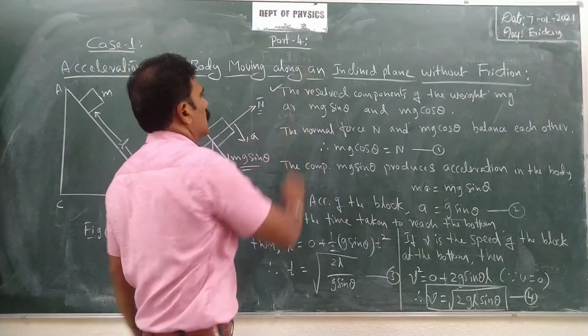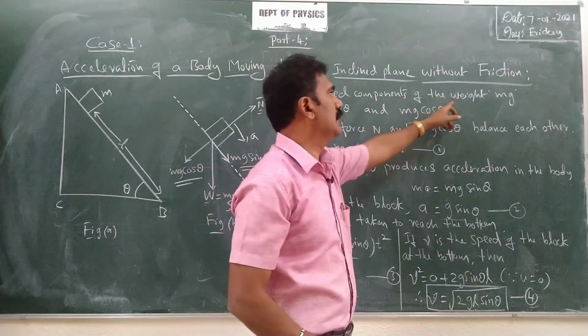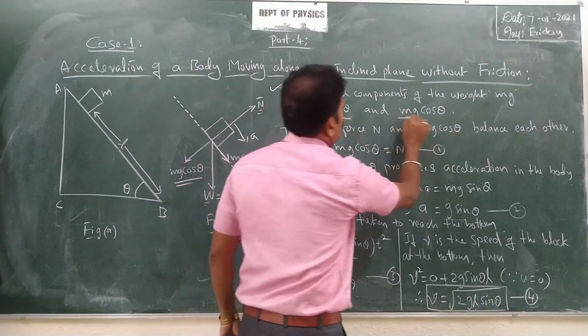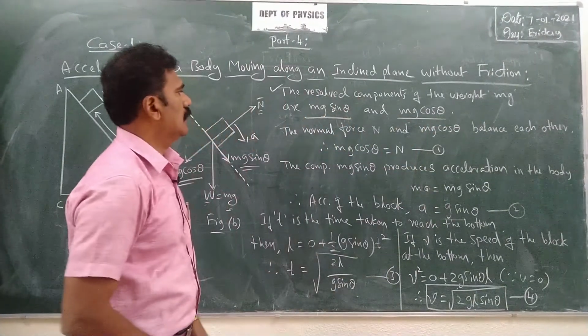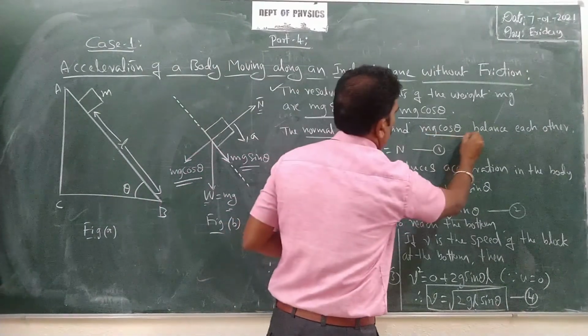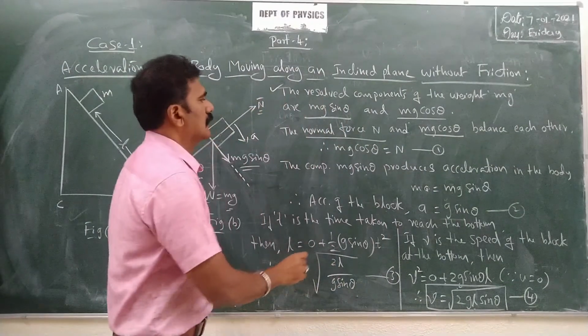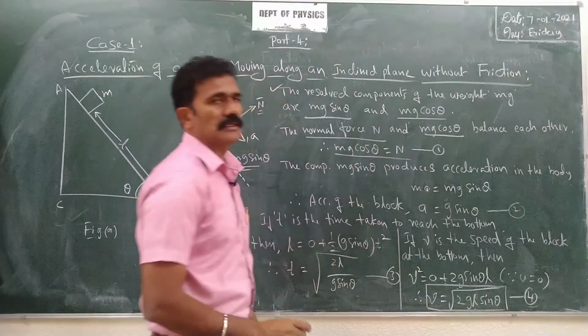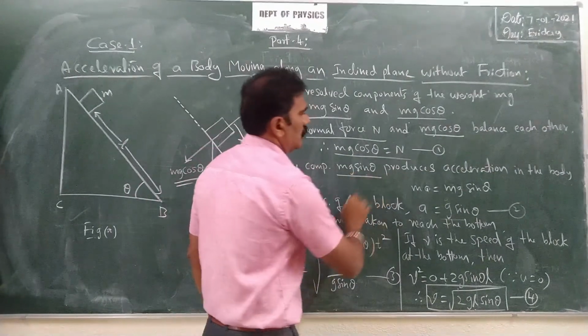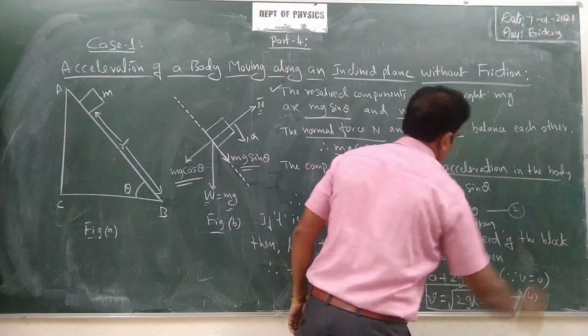Then just write down here the resolved components of the weight mg, which are mg sin theta and mg cos theta. And then the normal force N, as I said, and mg cos theta balance each other. Then we can write mg cos theta is equal to N. This is the equation for normal force. And the component mg sin theta produces the acceleration in the body.